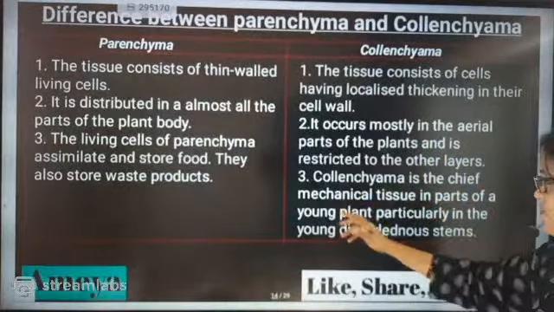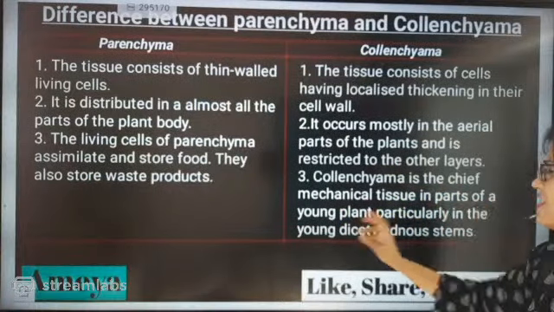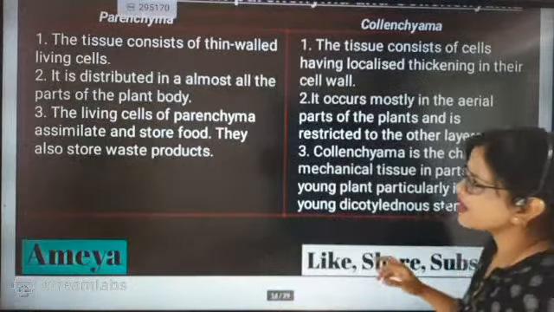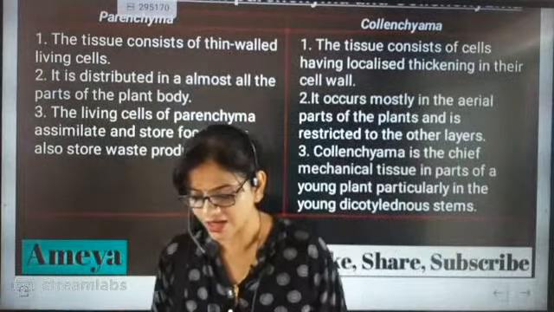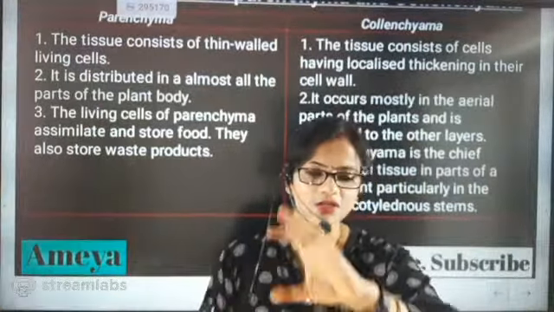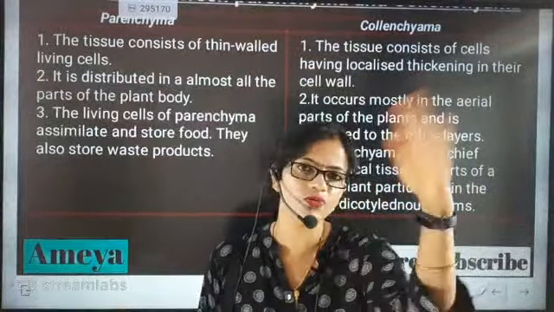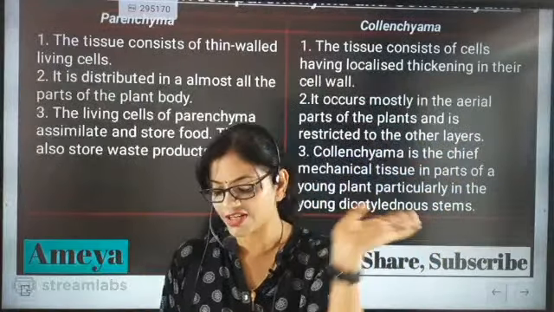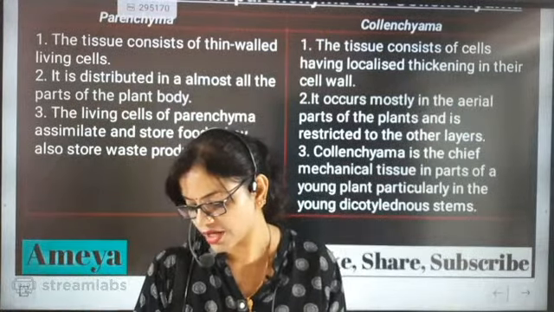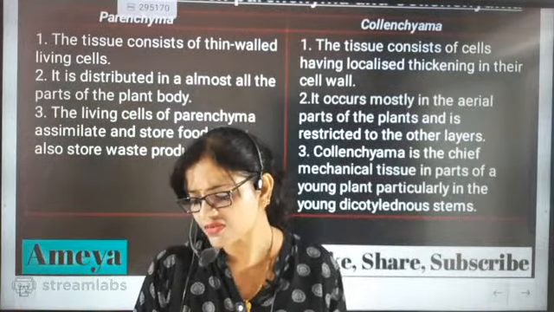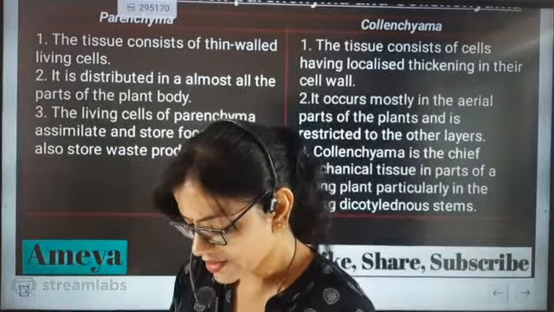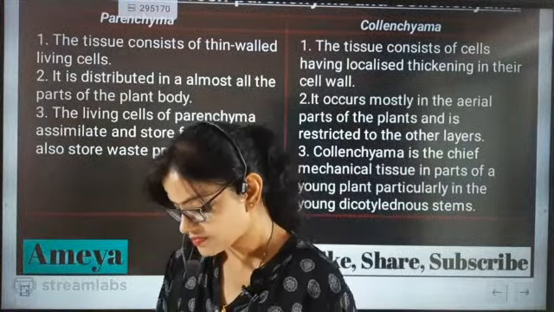Collenchyma is the chief mechanical tissue in parts of the young plant, particularly in the young dicotyledonous stem. And here we are not checking whether they are storing something. It is the section responsible for providing tensile strength and flexibility to the plant, strength and flexibility to the plant. Come on, tell me everyone quickly, up to this section beta, my children understood this part?